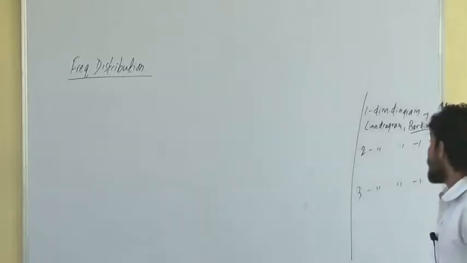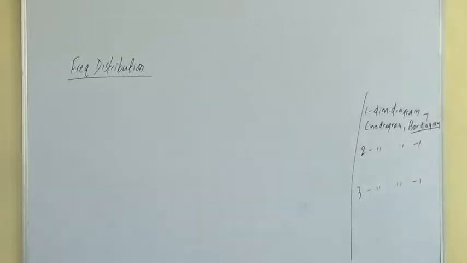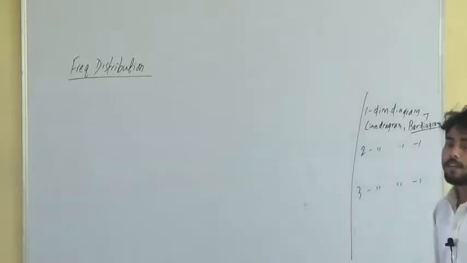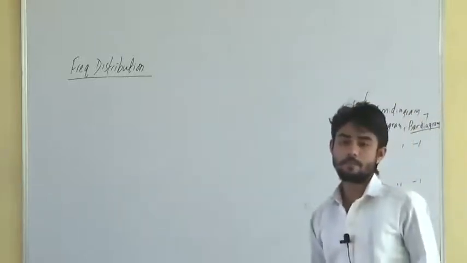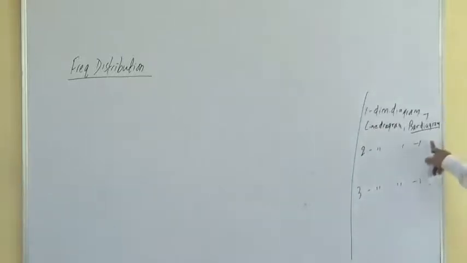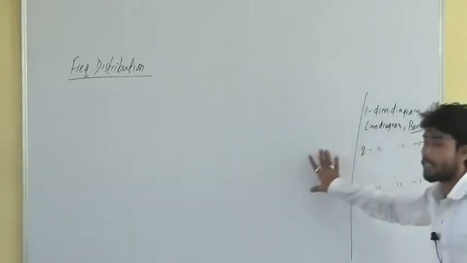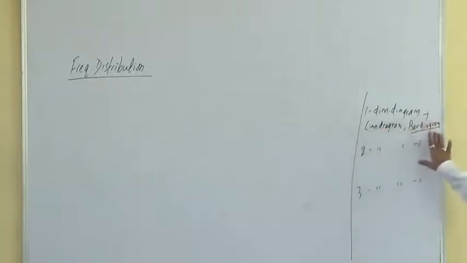This horizontal bar diagram is mostly used in case of qualitative data. Make a note. Whereas vertical bar diagram is used for quantitative data. Getting it? Vertical bar diagram is used in case of quantitative data, whereas horizontal bar diagram is used for qualitative data. Done? Fine.